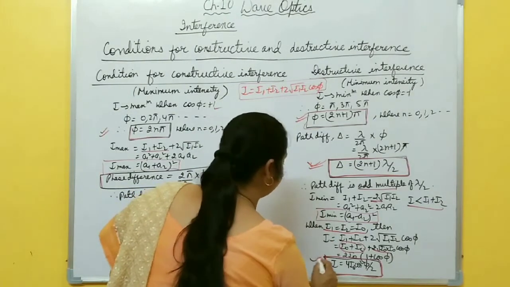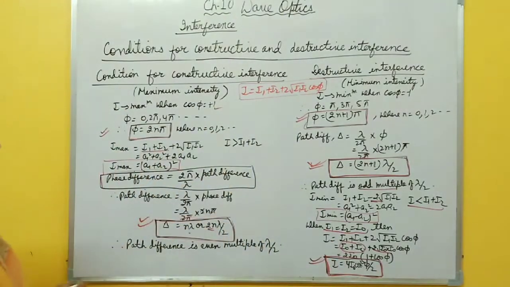So you must revise these expressions. It is very helpful for numerical purposes also, right? Please take a screenshot of this one. Then we'll discuss what are the different conditions, what type of source is required for interference to take place.